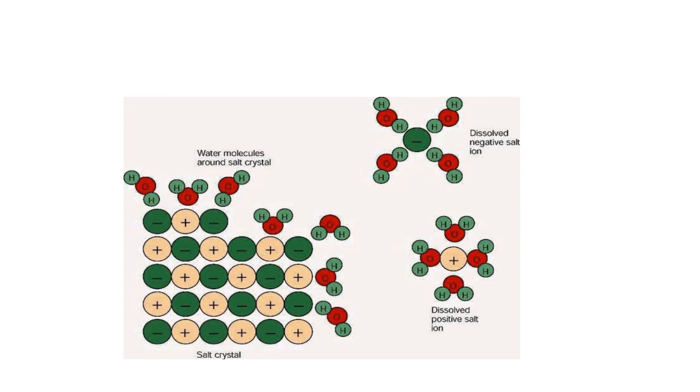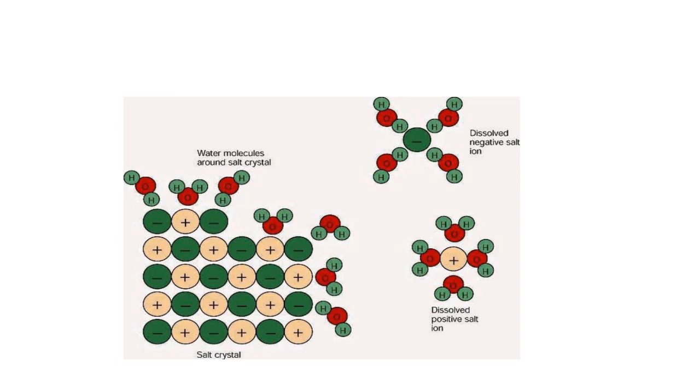Now, this green circle with a negative sign means Cl negative, and the circle with positive sign means it is a sodium ion, Na positive. Now, this salt exists as this crystal. This is a salt crystal. When it is dissolved in water, what will happen?